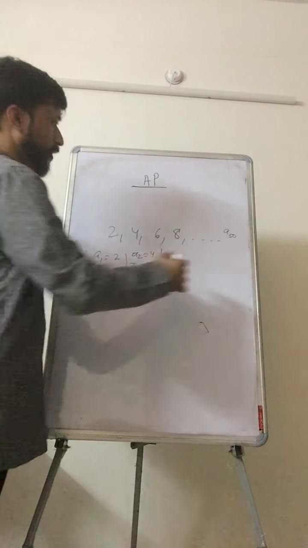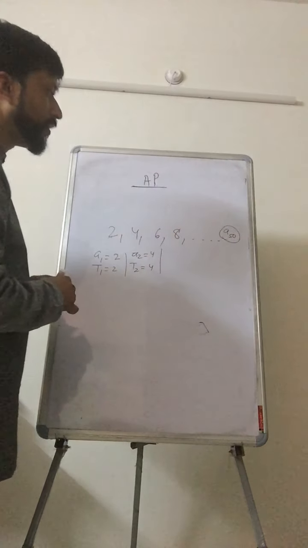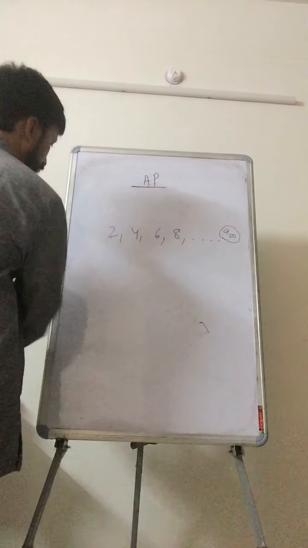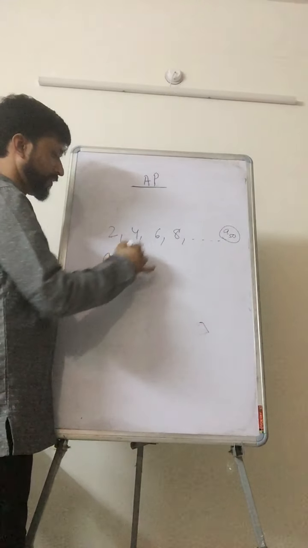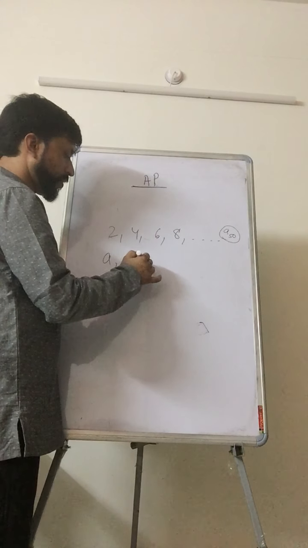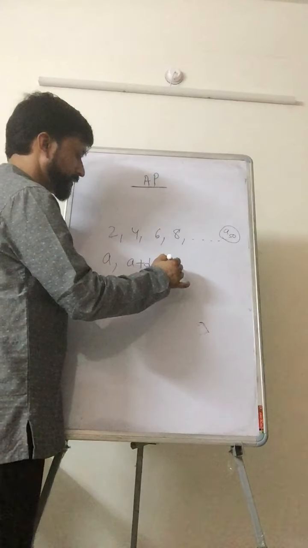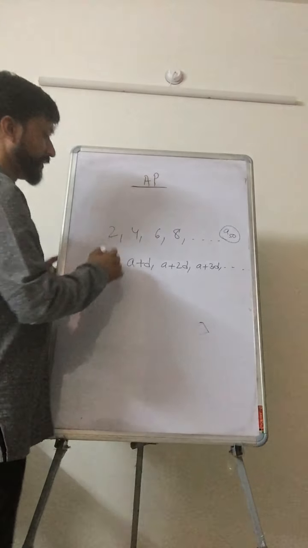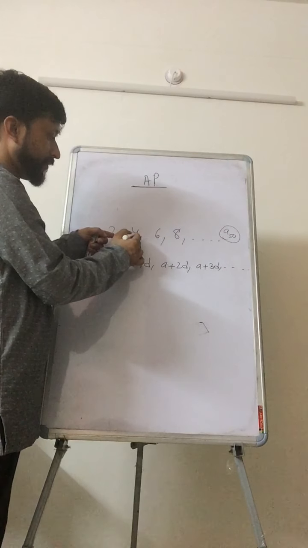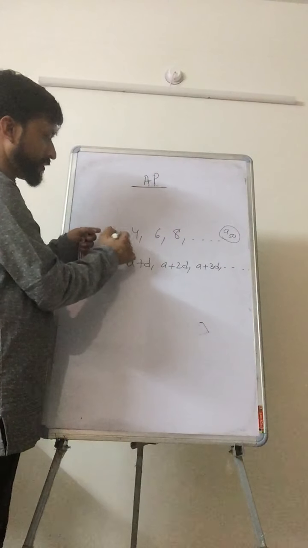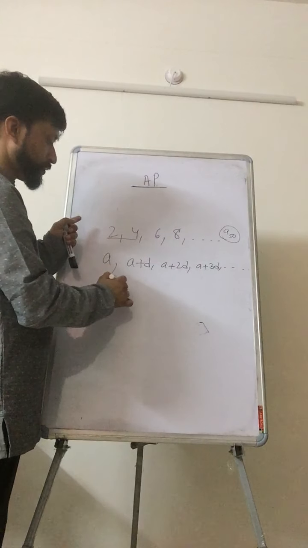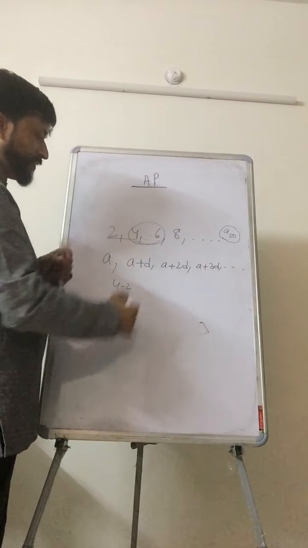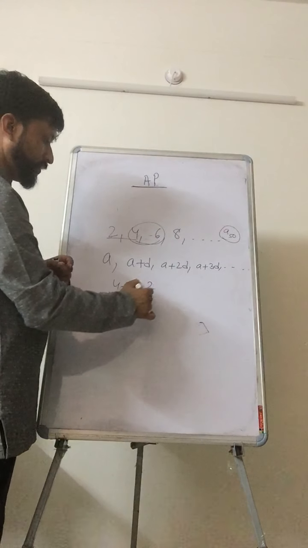Now if you want to calculate this, we have a formula for that. First term, I am writing in symbolic form: A, A plus D, A plus 2D, A plus 3D, like this. Now see, if you subtract next minus previous, here next is 4, 4 minus 2, or if you take any 2, next minus previous, what you are getting here is 2.